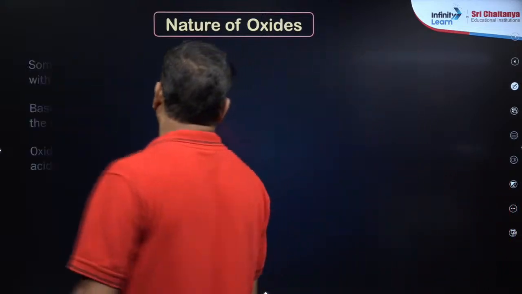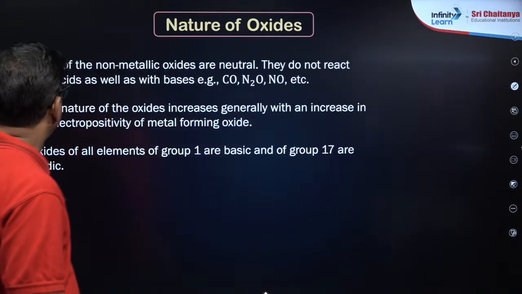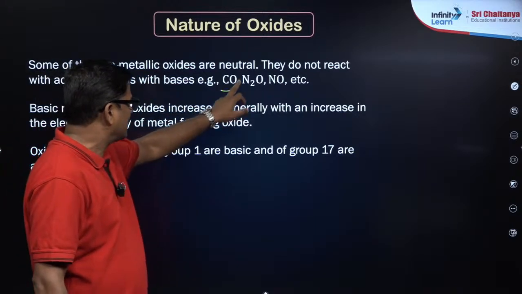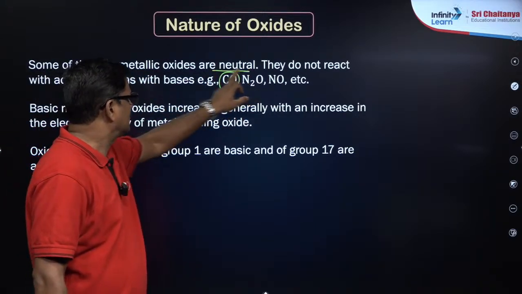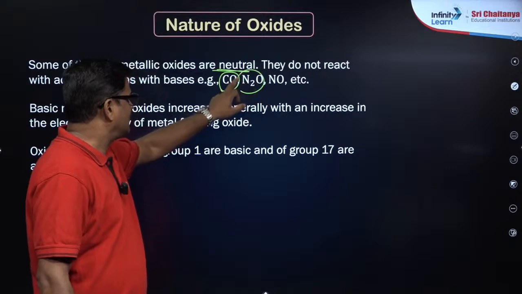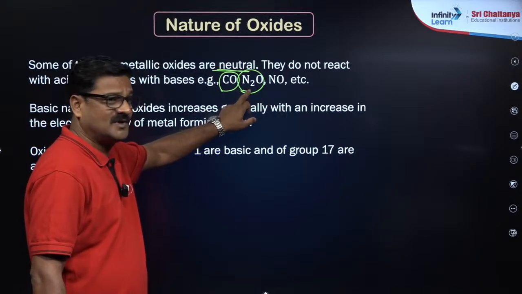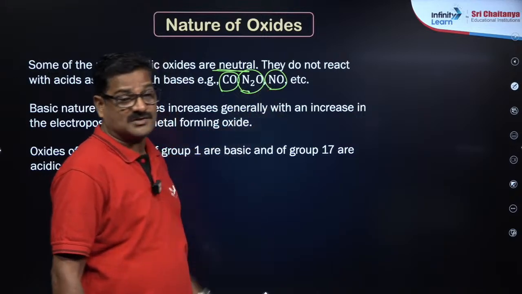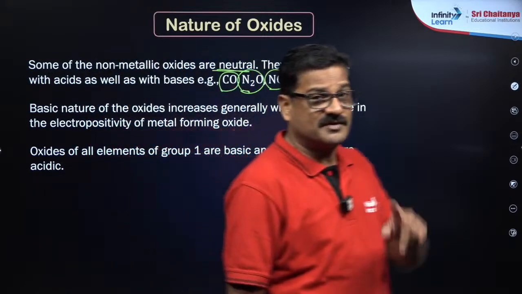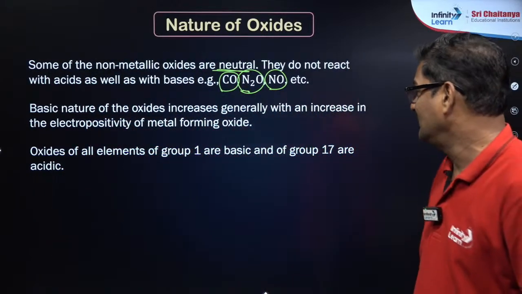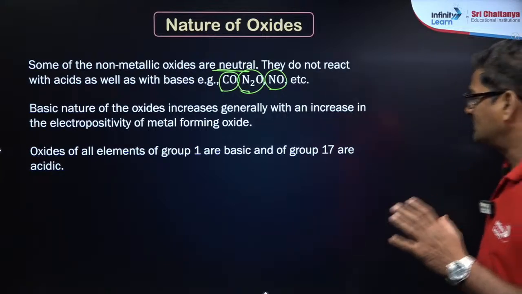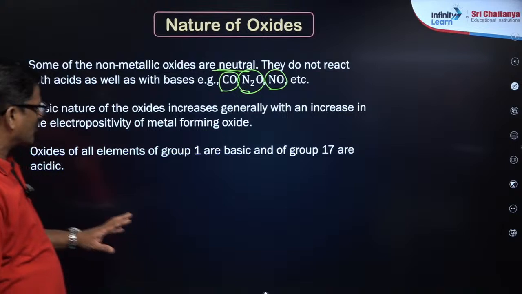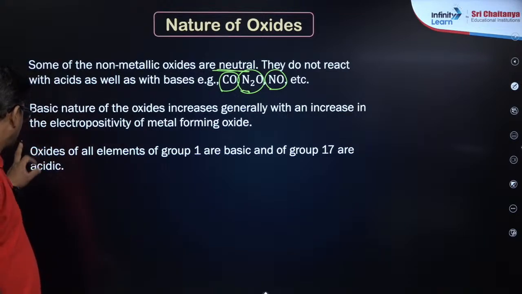Good. So now some non-metallic oxides are also neutral, like carbon monoxide is neutral, nitrous oxide is neutral, laughing gas, right? And nitrogen monoxide or nitric oxide is neutral. So which of the following oxides are neutral? Okay. And oxides of all elements from group 1 are basic and all oxides from group 17 are acidic. So it's a thumb rule.